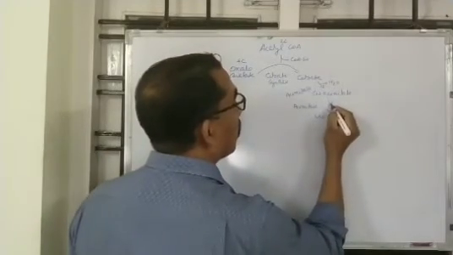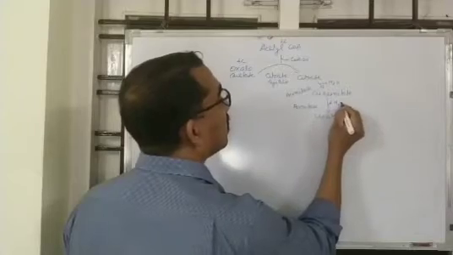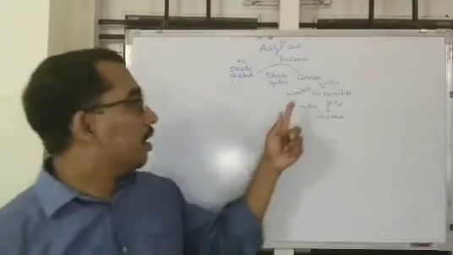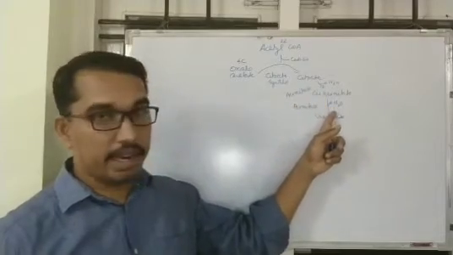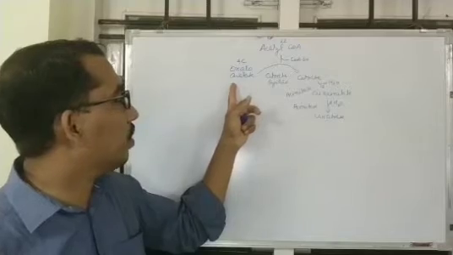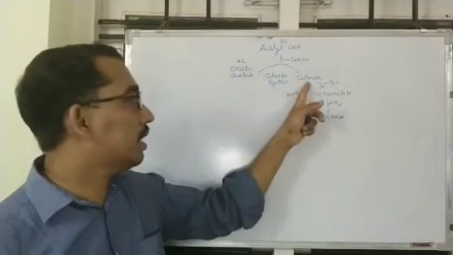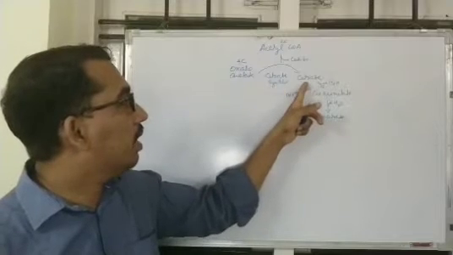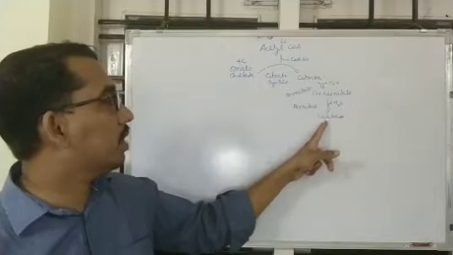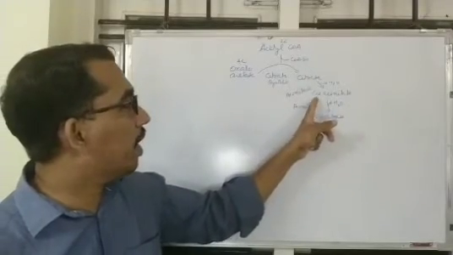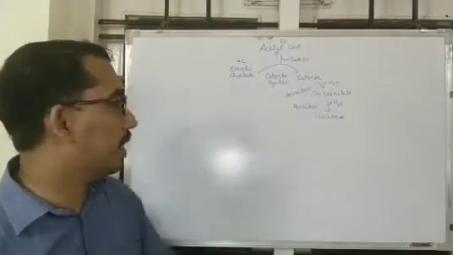Here, 1 molecule of water adds to cis-aconitate. So here is dehydration and here rehydration. In the first step, acetyl-CoA combines with oxaloacetate to form citrate, catalyzed by citrate synthase, and then citrate is converted into isocitrate by the enzyme aconitase through an intermediate, cis-aconitate.